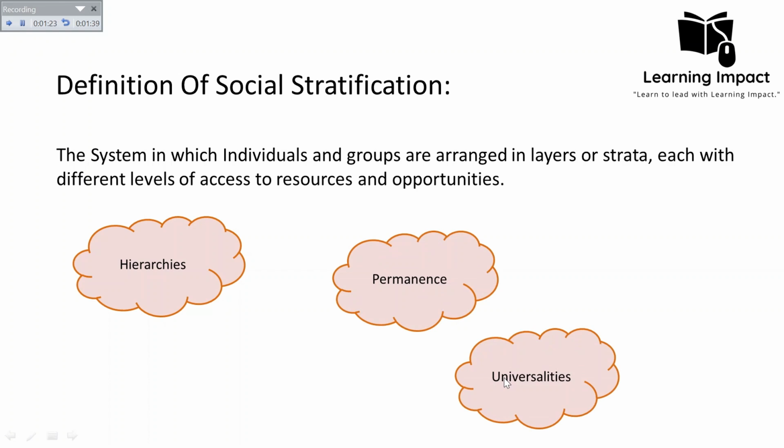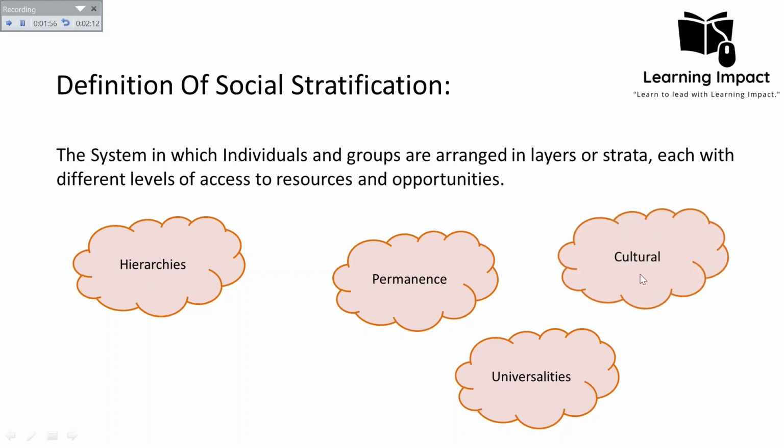Then the third feature is that it is universal. Social stratification exists in each and every society, but it varies depending on the context of that society, on what kind of things the people of that society value. The culturally valued rewards differ from society to society. There are some societies that value leadership skills more than wealth. Some societies value wealth more than prestige. So in such cases, the bases of social stratification are different, depending on the context of that society. But it exists in each and every society, so we can say that it is universal.